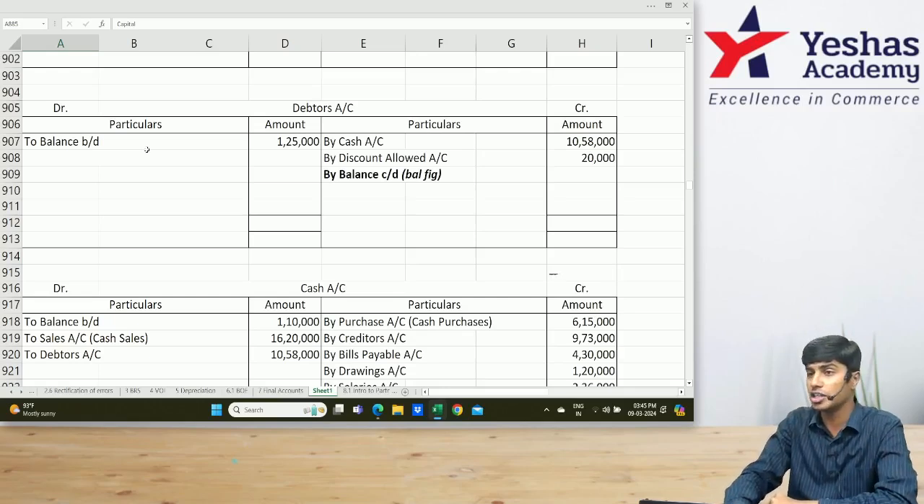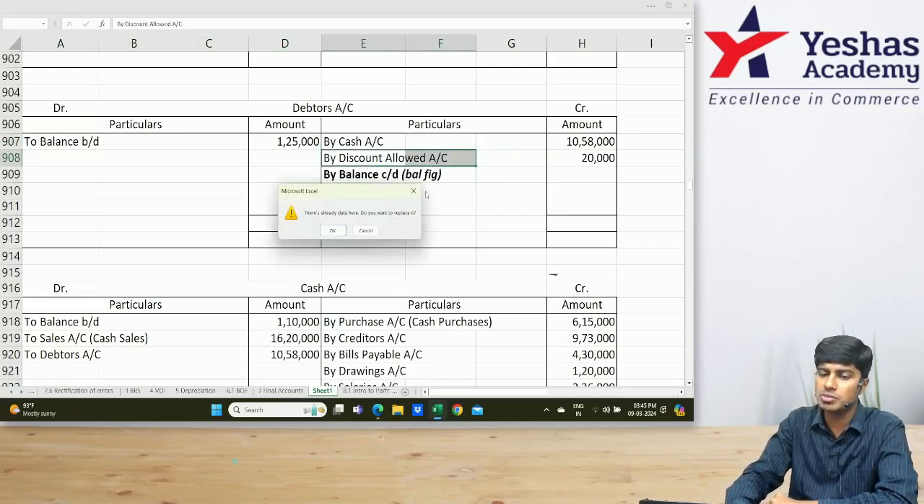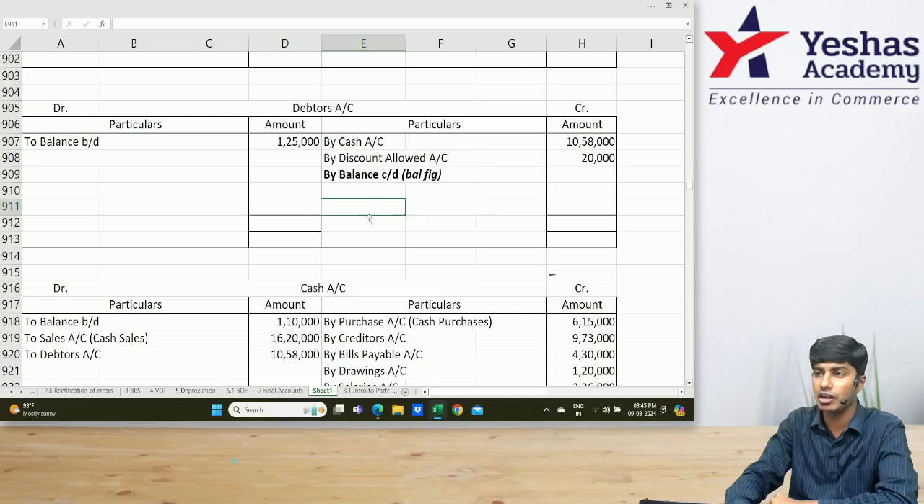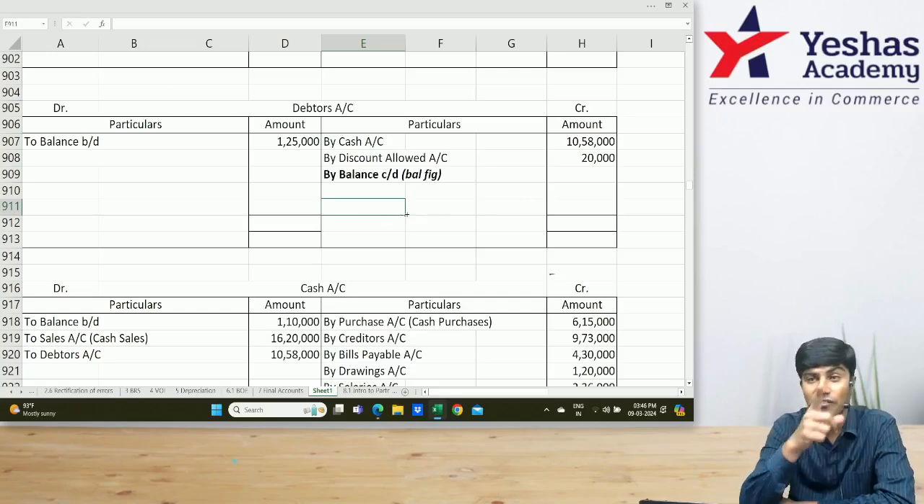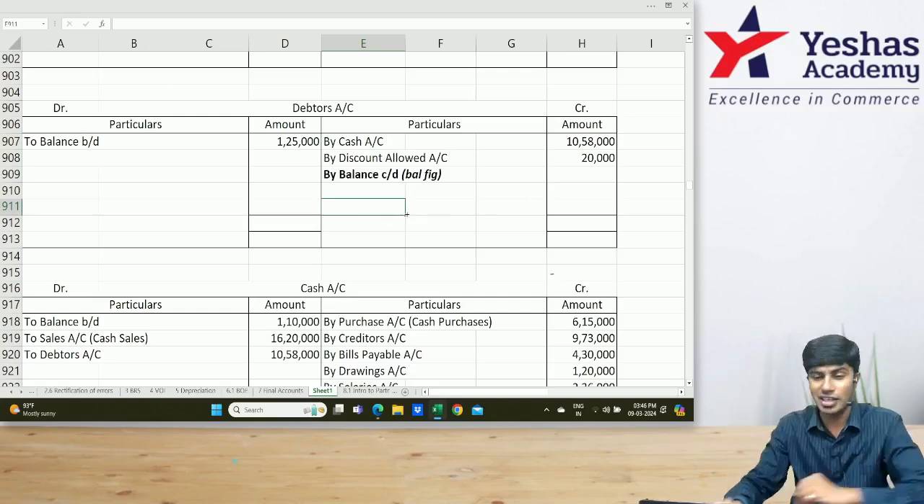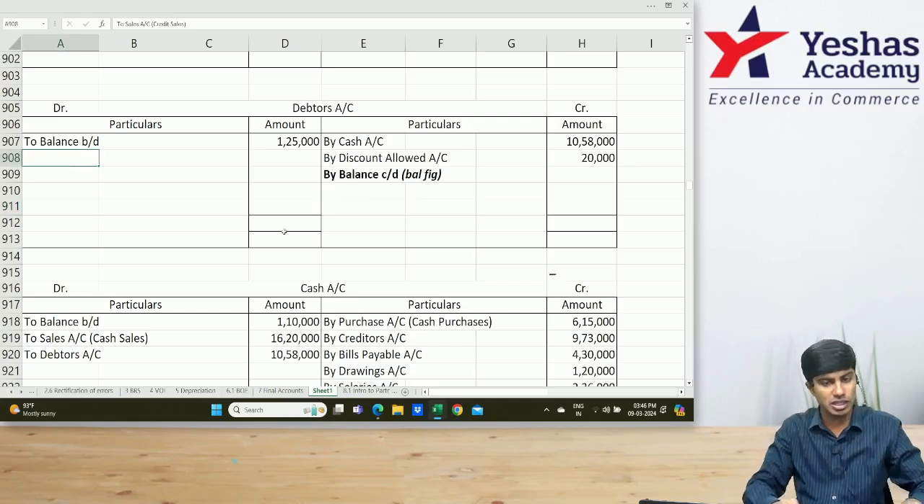In the debtors account, only what and all is missing. Opening balance of debtors is there. Cash received is there. Discount is there. We have the closing balance missing. Can I find the closing balance as a balancing figure? No. In fact, it will come out as negative. Guess what else is missing? Very good. What else is missing? Sales. So we don't know sales here.